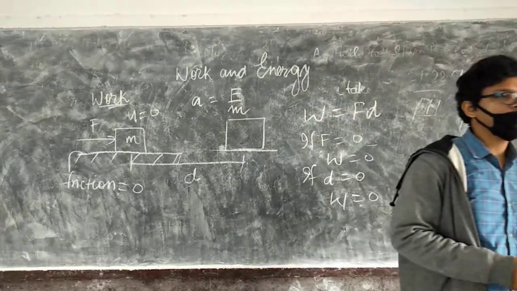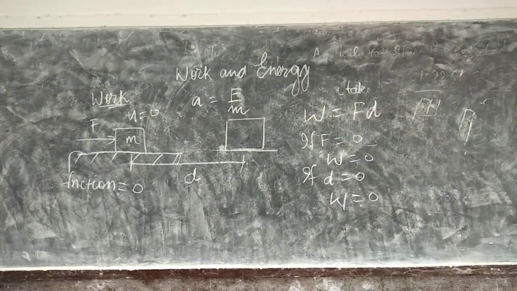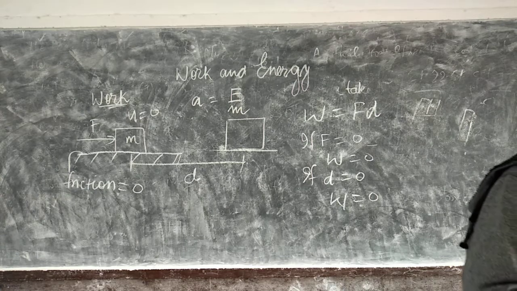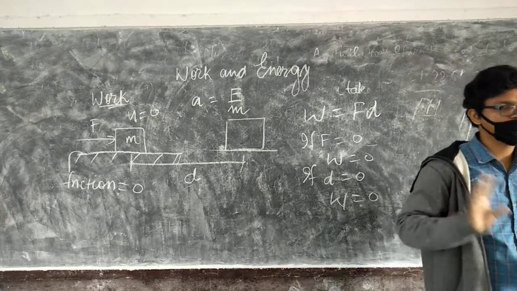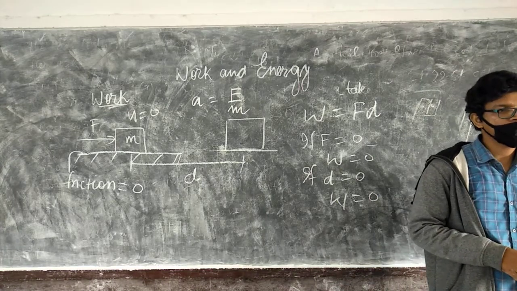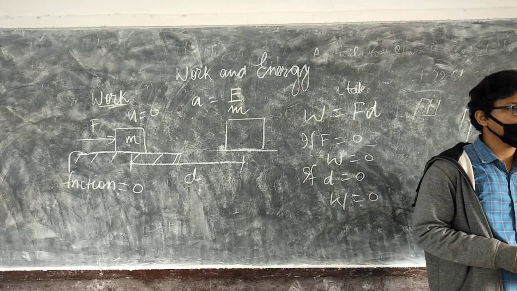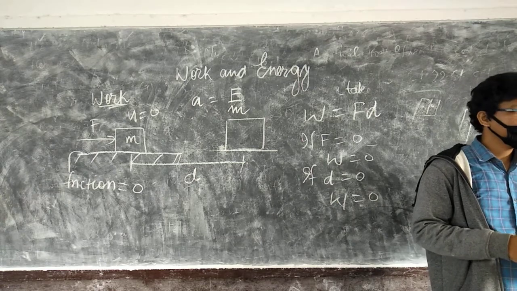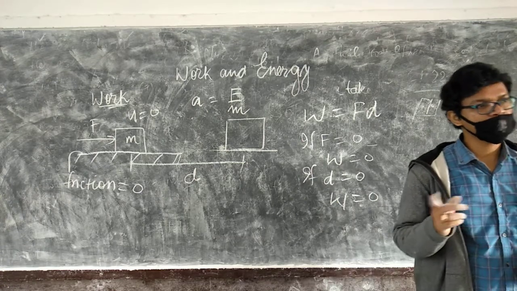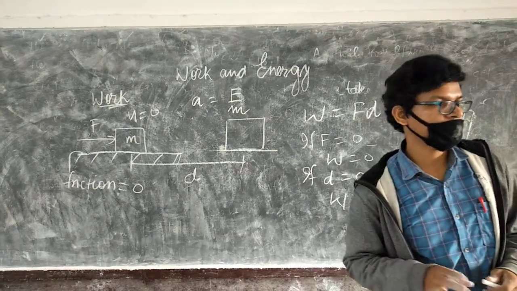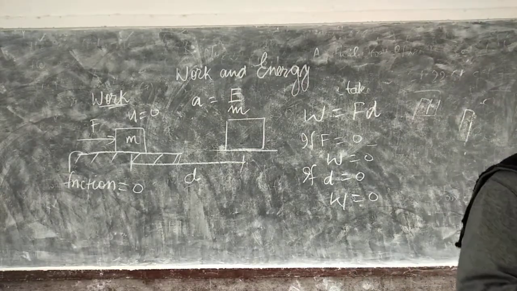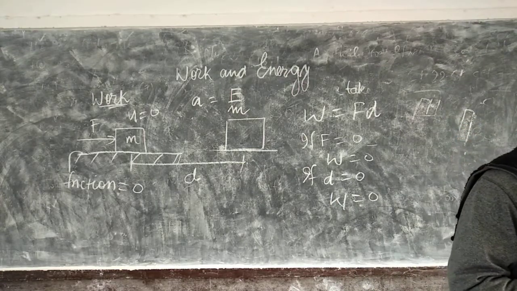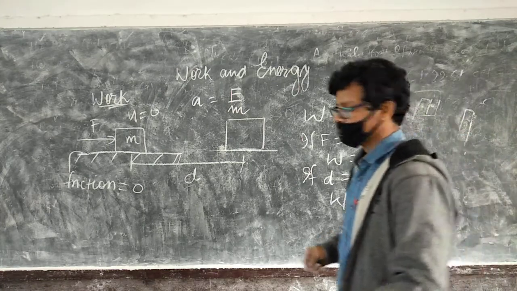So how do we define work? Work is said to be done by a force when that force produces a displacement to an object. Got it? Work is said to be done by a force when that force produces displacement to that object. So that is the definition of work.